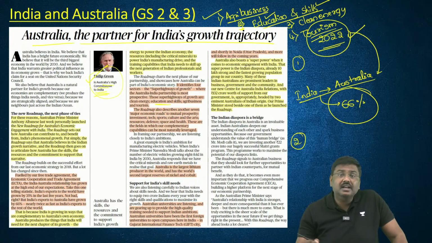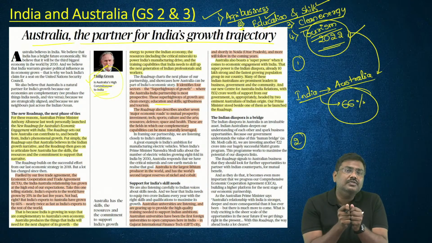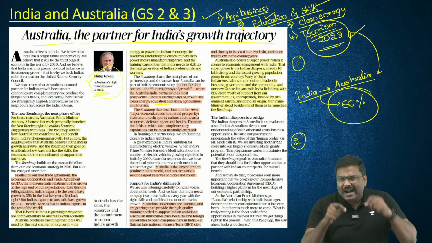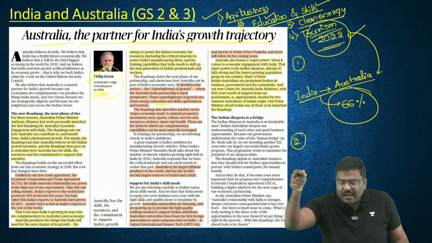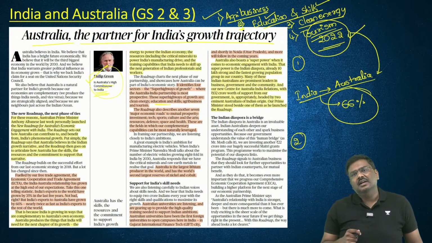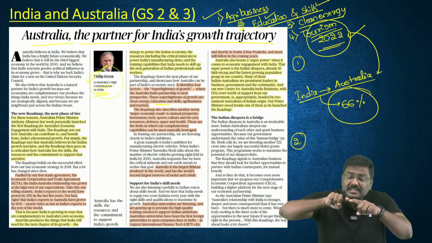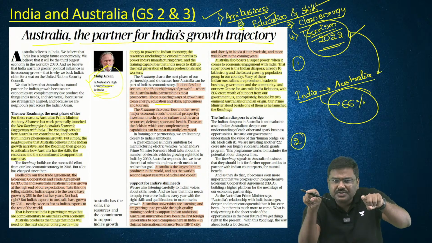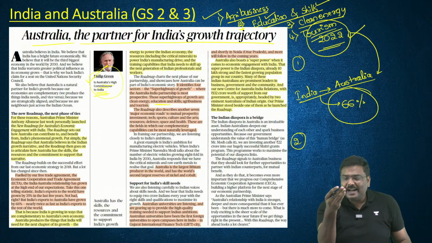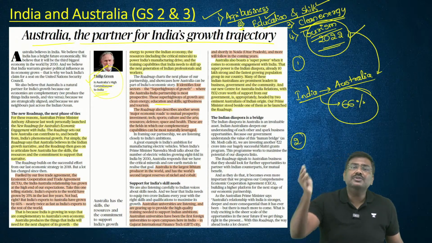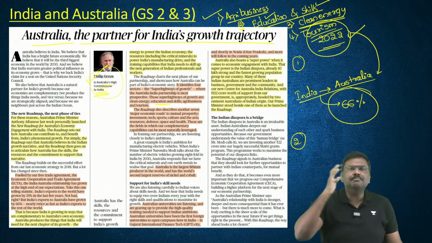The third one is clean energy. Australia is producing a lot of critical minerals, and India requires these critical minerals, for example, in producing electric vehicles. As such, there is already a partnership agreement between India and Australia to supply these critical minerals, which will help India get access to them and help in production.